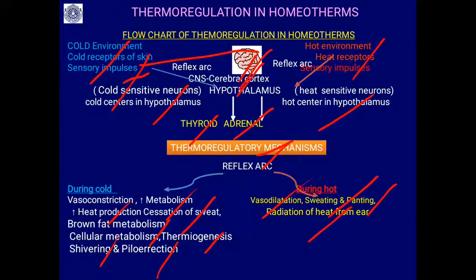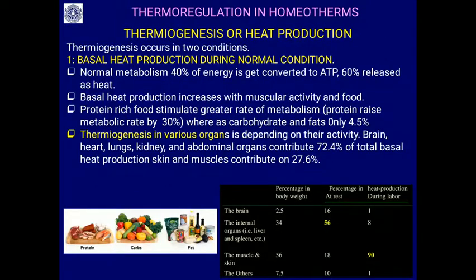All these mechanisms maintain a constant body temperature of 37 degrees centigrade in the case of mammals, and around 40-42 degrees centigrade in the case of birds. So this is the thermoregulation in homeotherms.